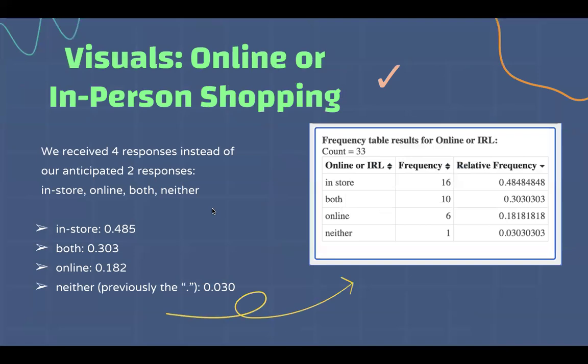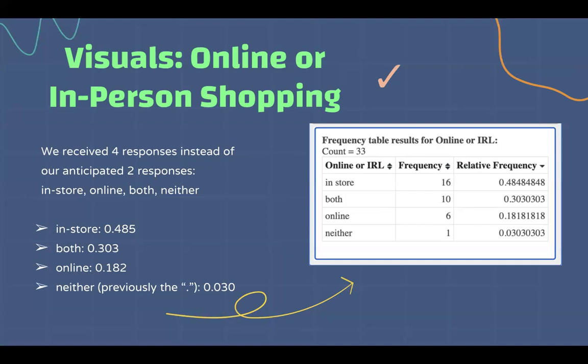And for my binary question, do you prefer online or in-person shopping? I thought it would be useful to also represent this with a frequency table to show how we got 4 responses instead of our intended 2. So at our highest frequency, we have in-store being the top option at a relative frequency of